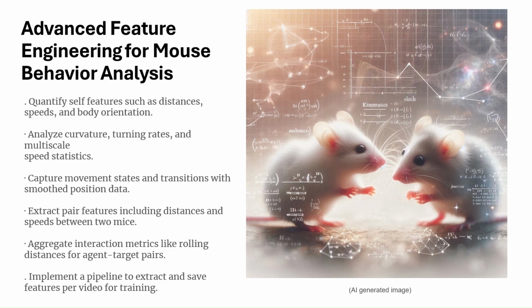For social interactions, we extract pairwise features such as inter-mouse distances, relative speeds, and angles, which are crucial for identifying behaviors like chasing or grooming. These features are aggregated across time windows to capture rolling interaction dynamics. The entire process is implemented as a scalable pipeline that generates per-video feature sets ready for training behavior classification models. This engineering step transforms raw tracking data into structured, interpretable signals that power downstream analysis.